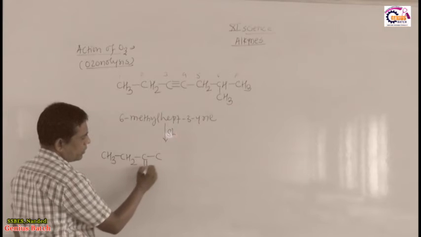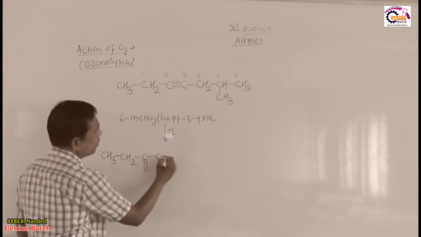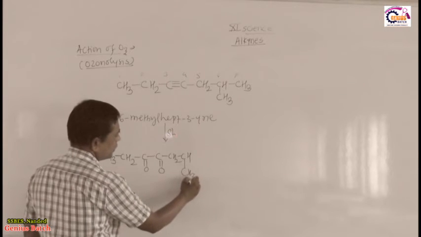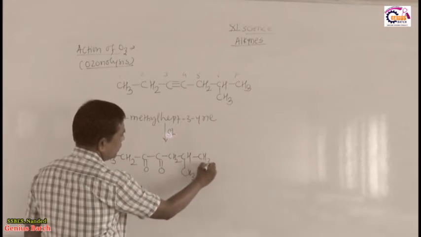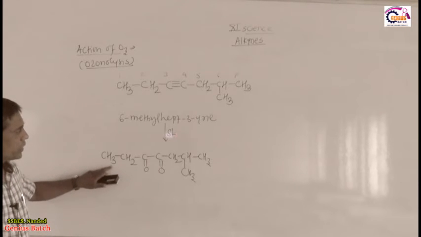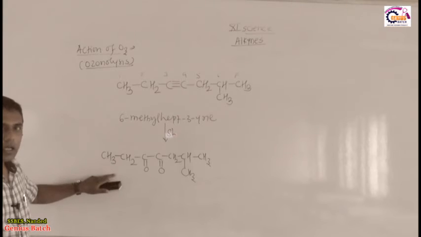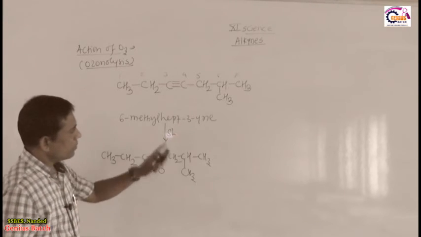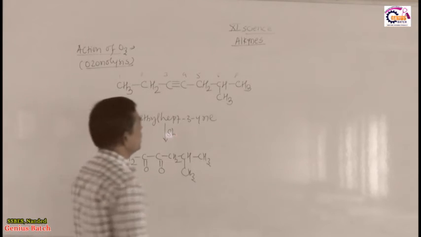We convert it into double bond O, double bond O. What will be next? CH2 CH CH3 CH3. Okay, so this is a shortcut to predict the product. Whatever we predict, the same will be obtained by learning the detailed reaction.